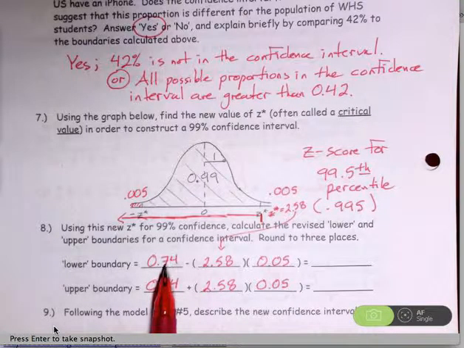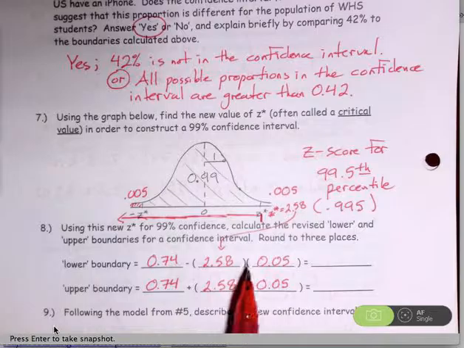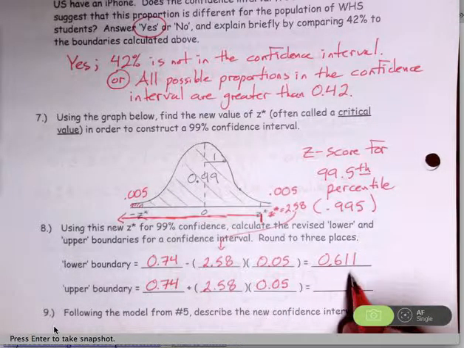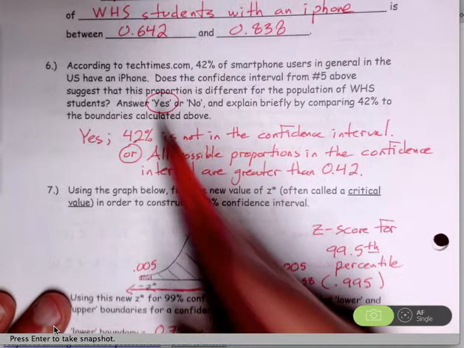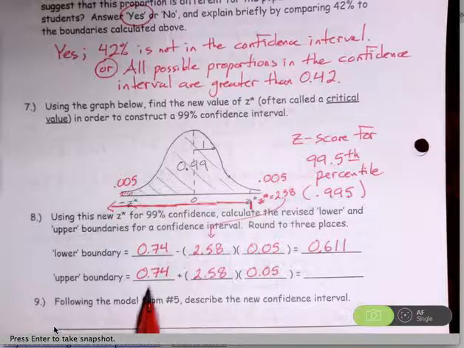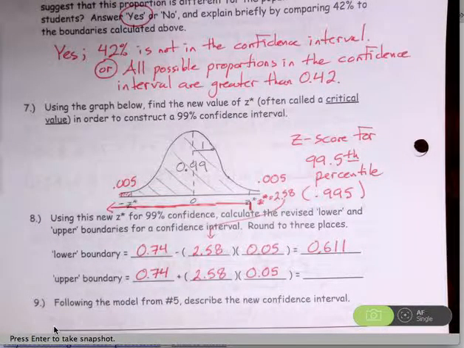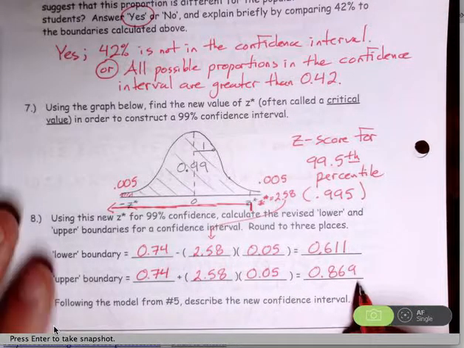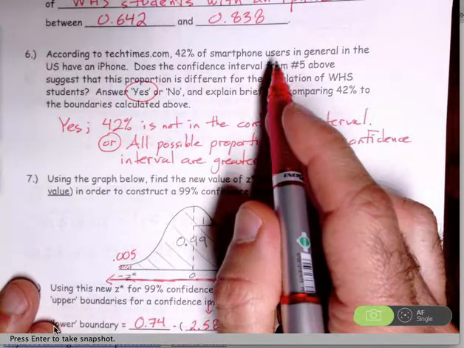So 0.74 minus 2.58 of those standard deviations gives us a new lower boundary of 0.611. It was 0.642 before. Now it's down to 0.611. The upper boundary, if I add the 2.58 standard deviations, is 0.869. So it's just a little bit higher. It used to be 0.838.